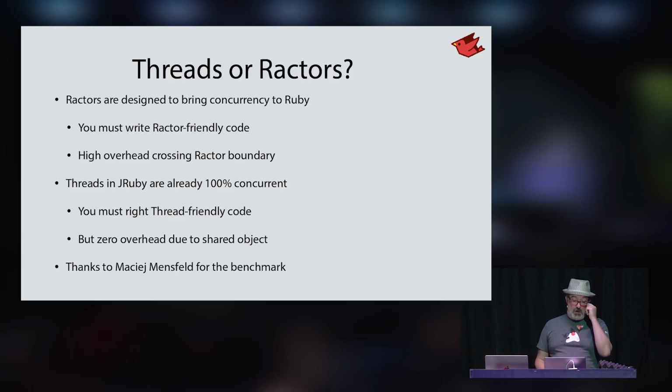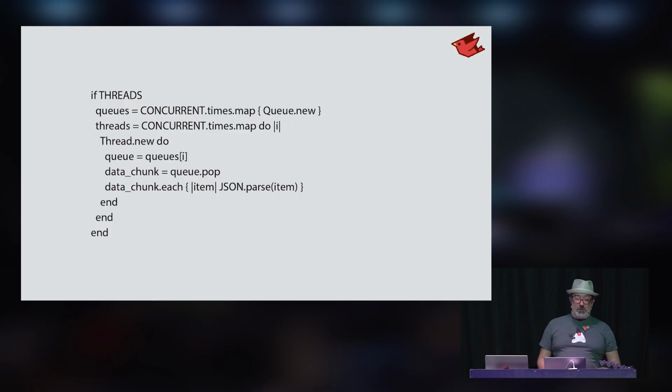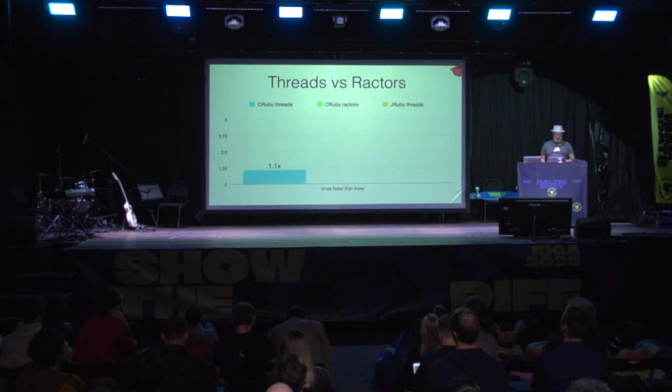Masha, who works on Karafka, helped me out with this benchmark, so thanks to him. So we're basically just going to spin up a bunch of threads. Each thread is going to parse in some JSON data and then pass it off to a worker to continue executing. And we're going to do this same thing in CRuby and in JRuby. CRuby with threads and ractors, and in JRuby with threads. So let's try CRuby with threads.